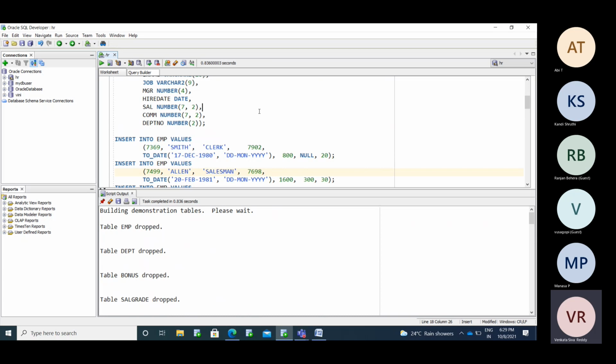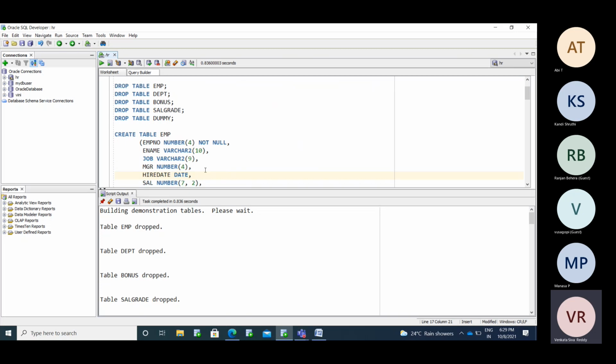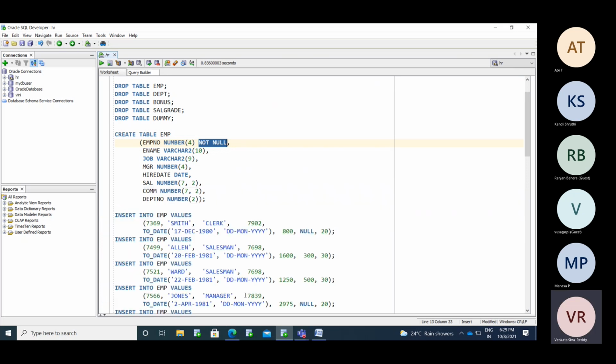Okay, so now I have created the required tables. I haven't mentioned any constraints. For employee number, I maintained the not null constraint. I haven't created any primary key or unique constraint here. Yesterday I said that in the Excel sheet we created a parent table and a child table.